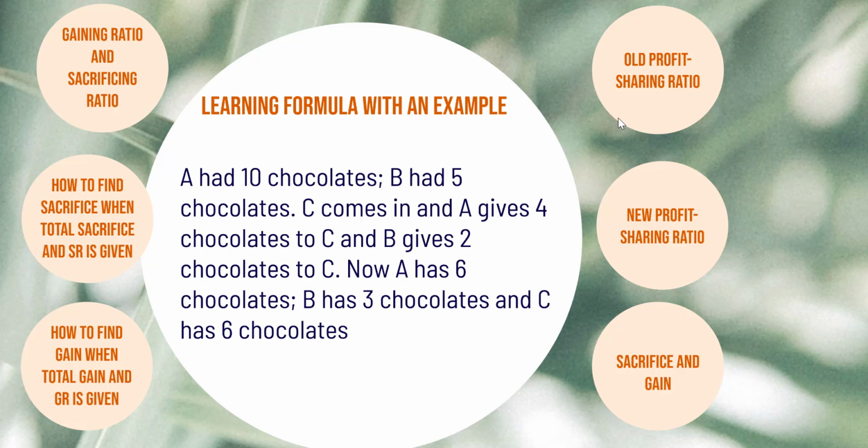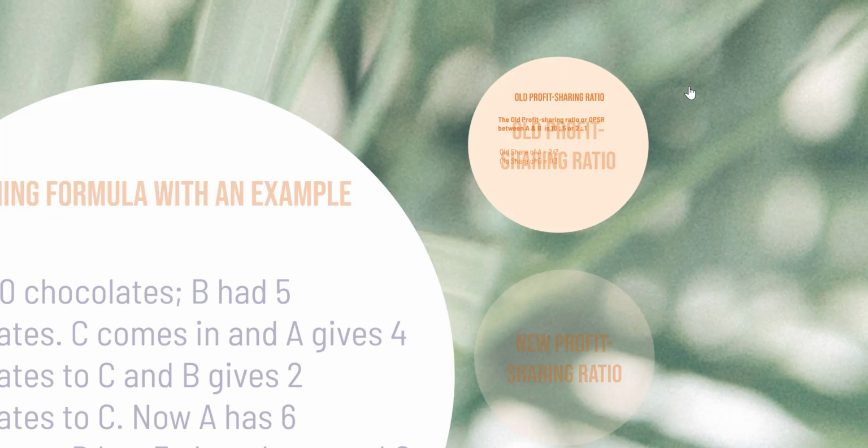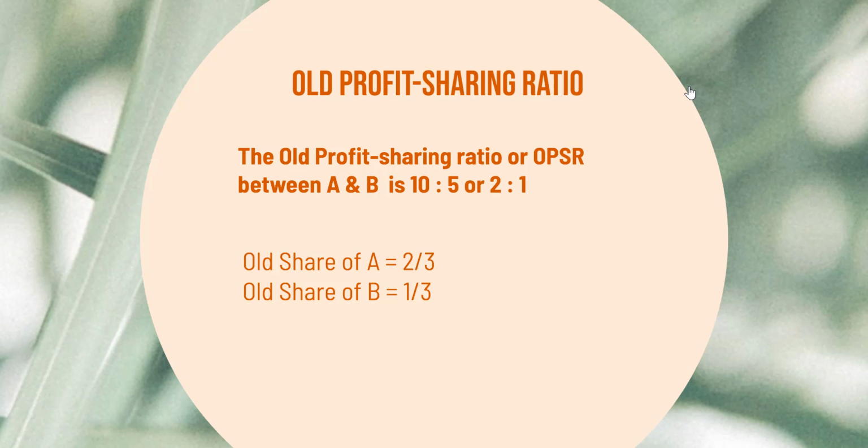So we'll begin with the old profit sharing ratio in this case. The old share: A had 10 chocolates and B had 5 chocolates. Therefore, the old profit sharing ratio or OPSR between A and B is 10:5, which can be simplified as 2:1.